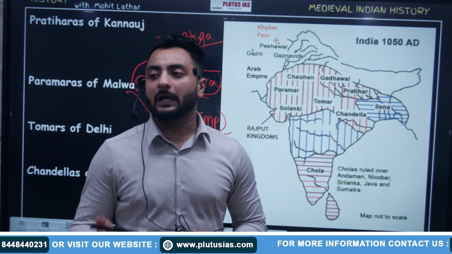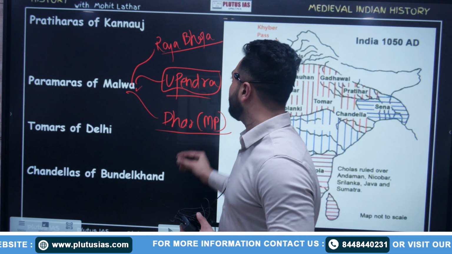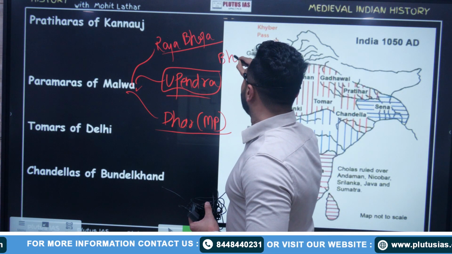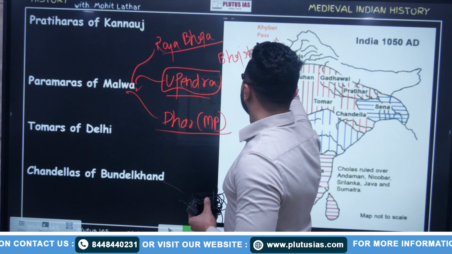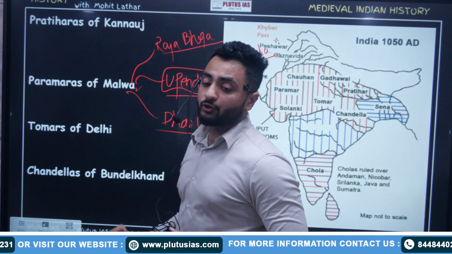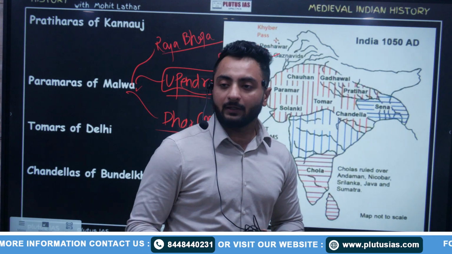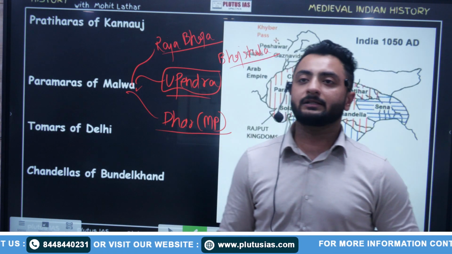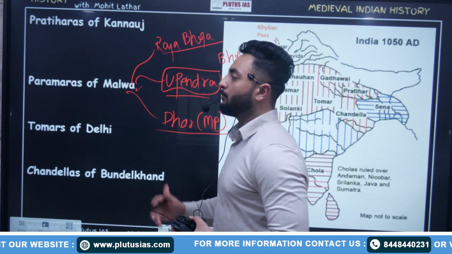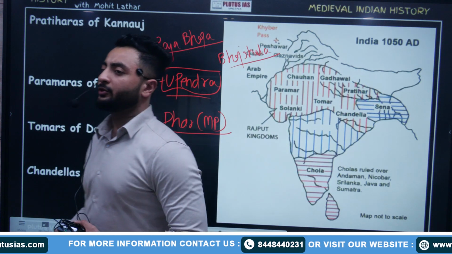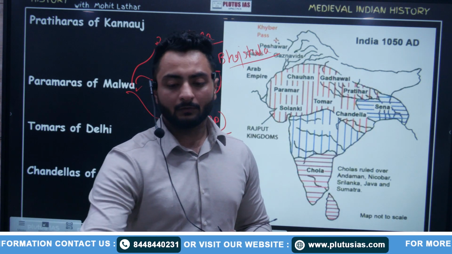Built Bhojshala. And Bhojeshwara temple. He built Bhojshala and Bhojeshwara temple. Fine.